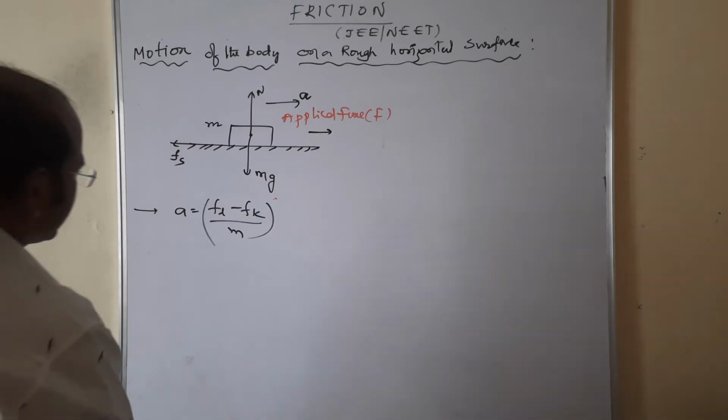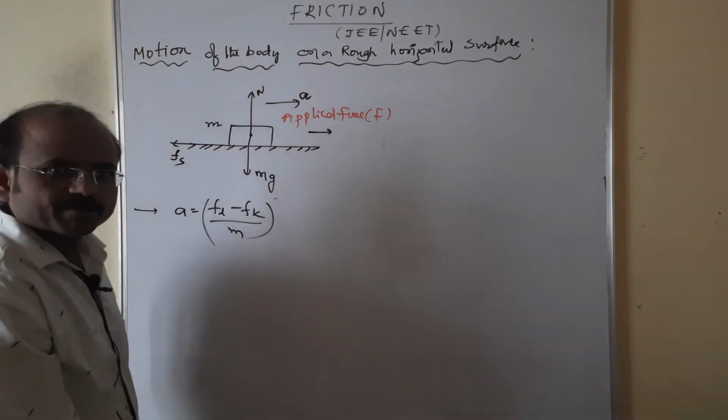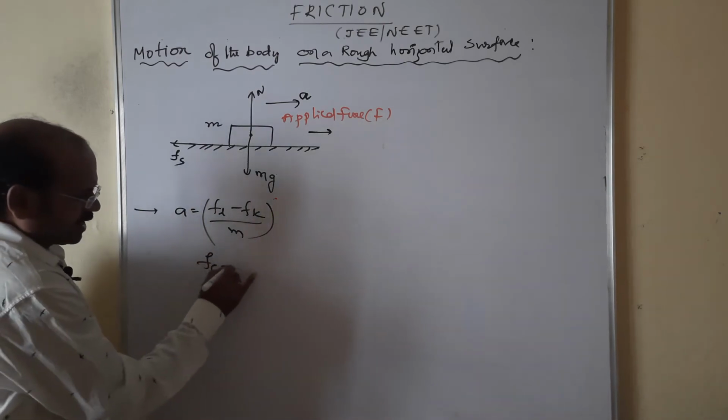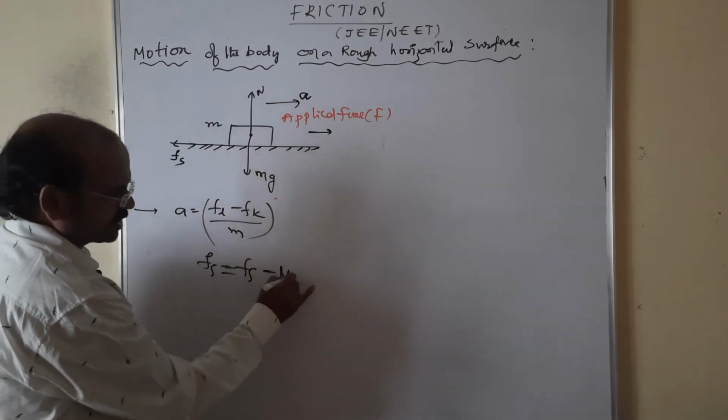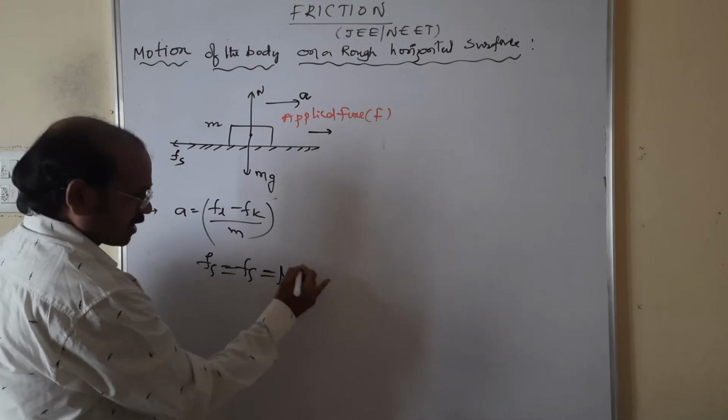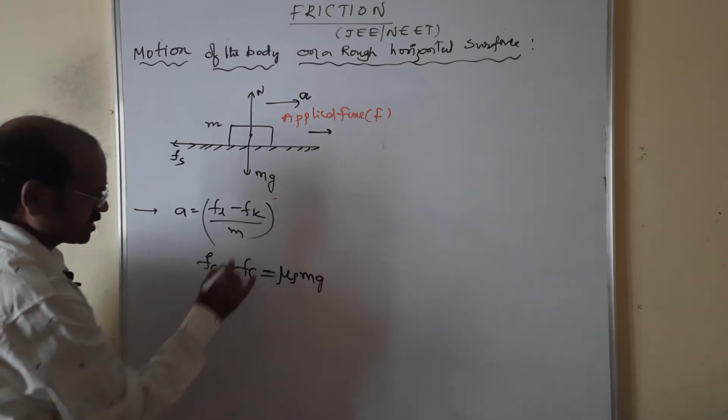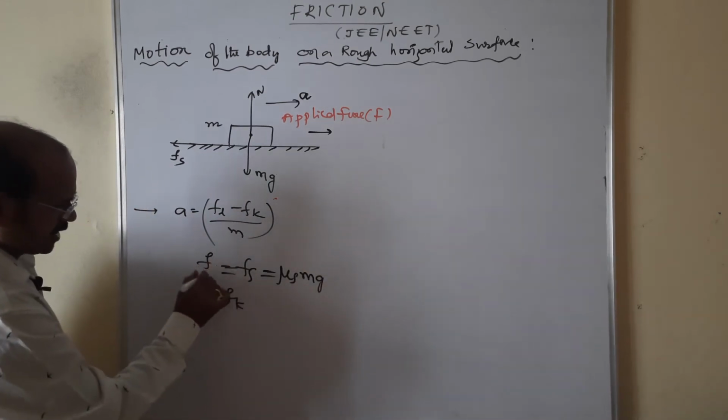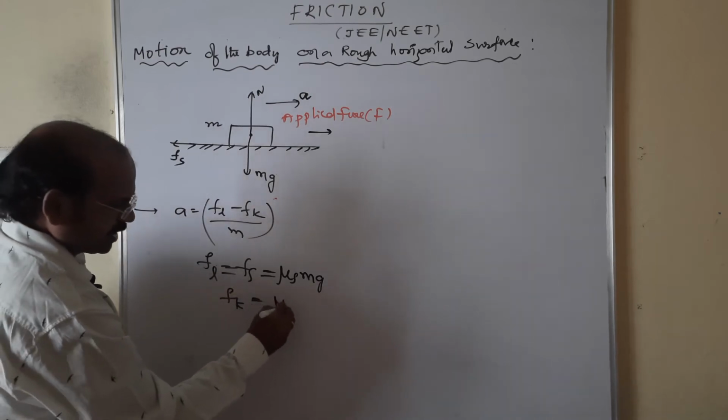Now look here. a is equal to (Fl minus Fk) by m. But we know Fl is Fs, which is equal to mu s into mg, and here Fk is equal to mu k into mg.